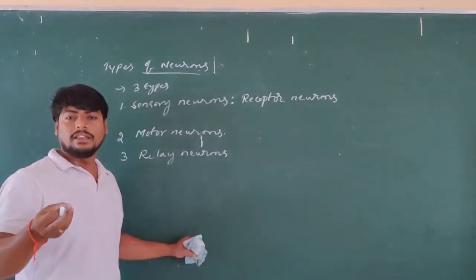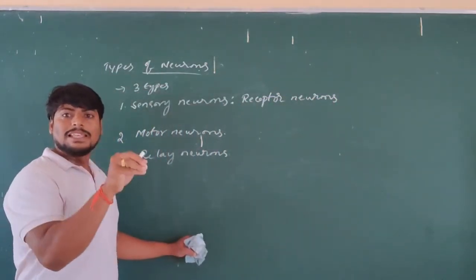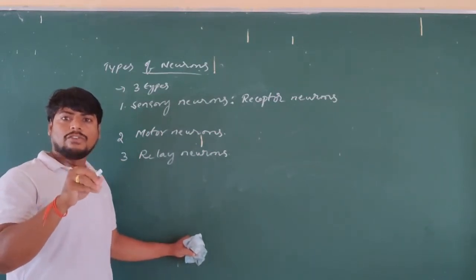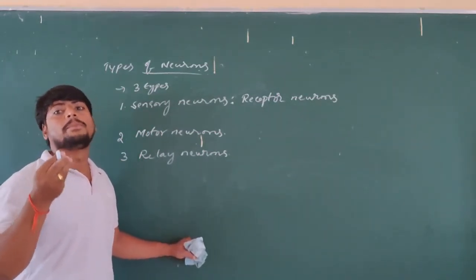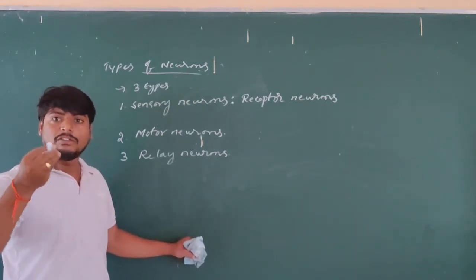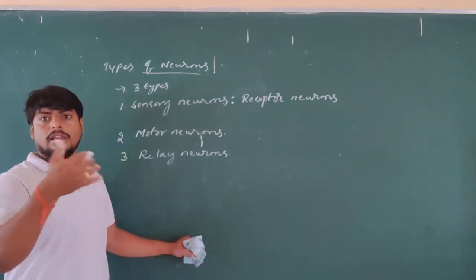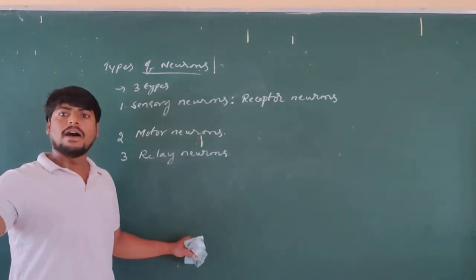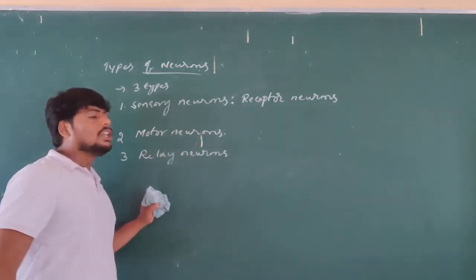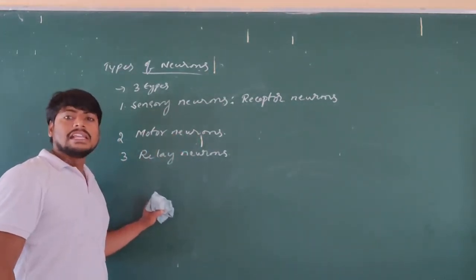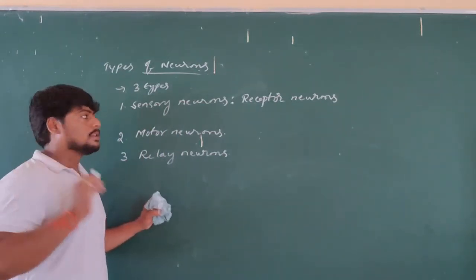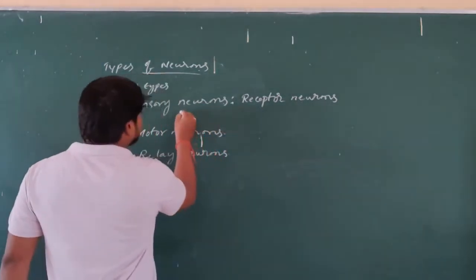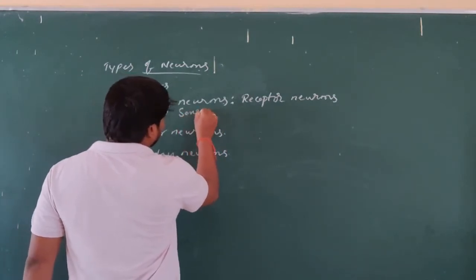What are they receiving? A stimulus activates nerve cells by producing an impulse. The nerve impulse produced from the receptor cells is passed through the sensory neurons. That's why these are called receptor neurons. And these are found in sense organs.